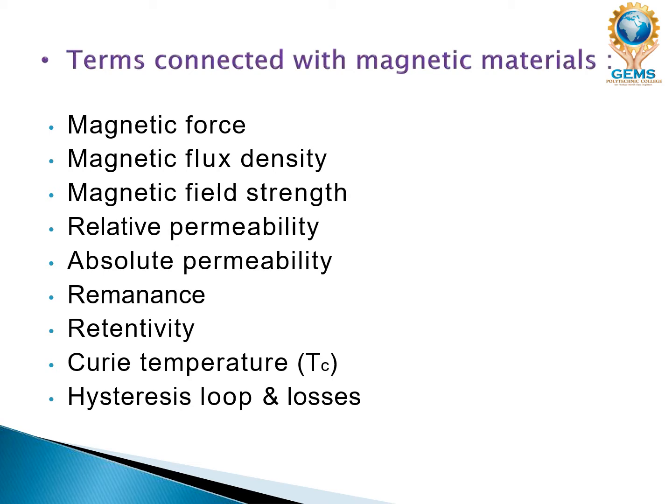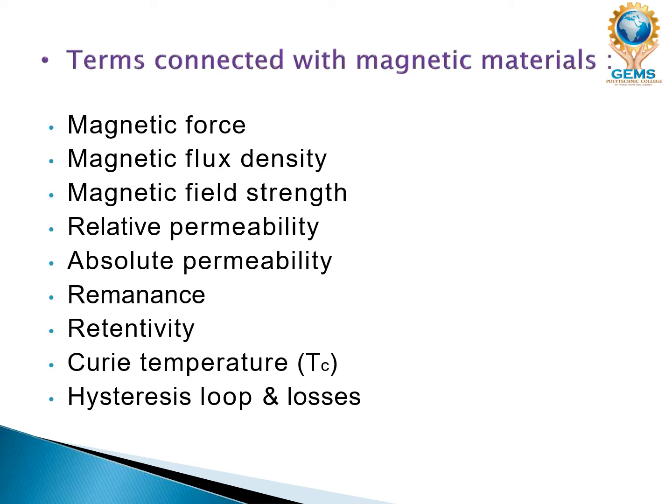Flux means the magnetic lines that are passing through a given area. That is called the flux. Magnetic flux density is the amount of magnetic flux in an area taken perpendicular to the magnetic flux direction.